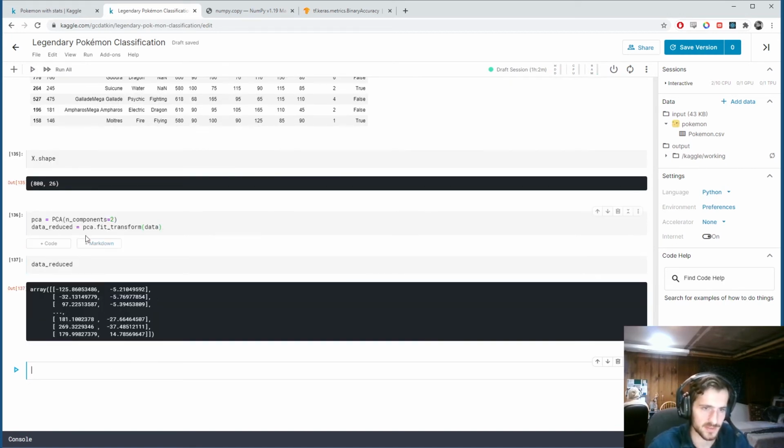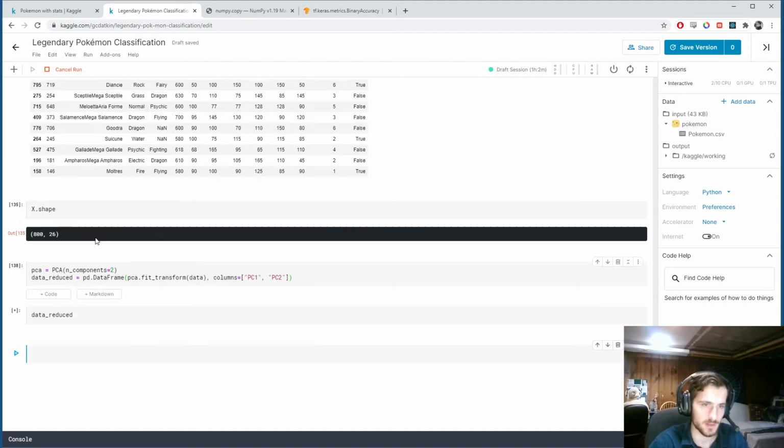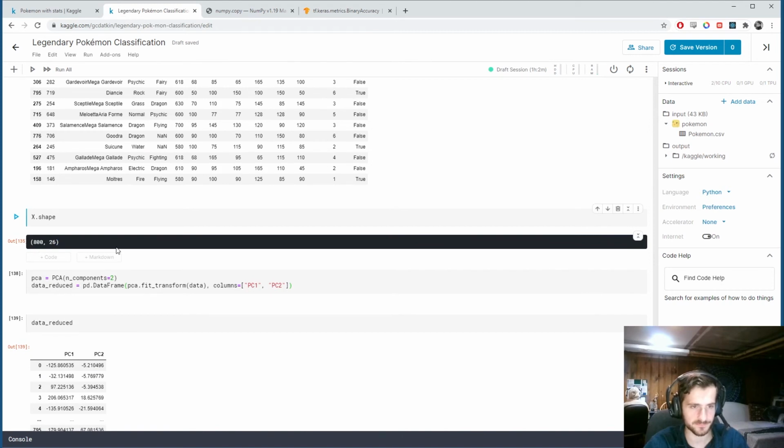This is now okay. So this is why I wanted to turn to a data frame. I'm going to make a data frame, and I'm going to name the columns PC1 for principal component 1 and PC2 for principal component 2. Alright, so now we have this new data frame. It already had 800 examples before, but now it has 2 columns as opposed to 26.